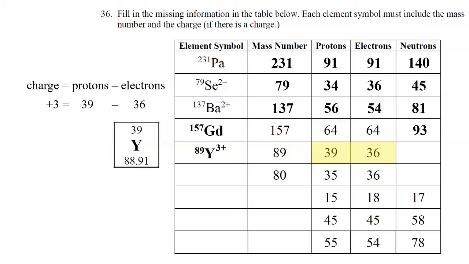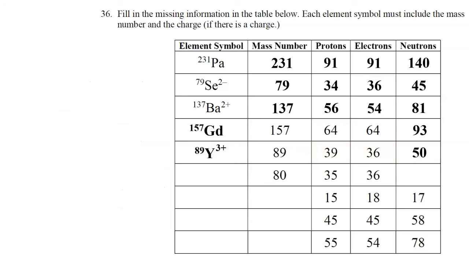Now to get the number of neutrons, it will be mass number, so 89, minus atomic number, 39. That's a difference of 50. So 39 plus 50 is 89. Protons plus neutrons equals mass number. Our next example has atomic number 35. So on the periodic table, atomic number 35 is bromine with the symbol Br. We know the mass number is 80 according to the information in the table. So we can write Br with a mass of 80. Does this have a charge? And the answer is yes, because the electrons are different than the number of protons.